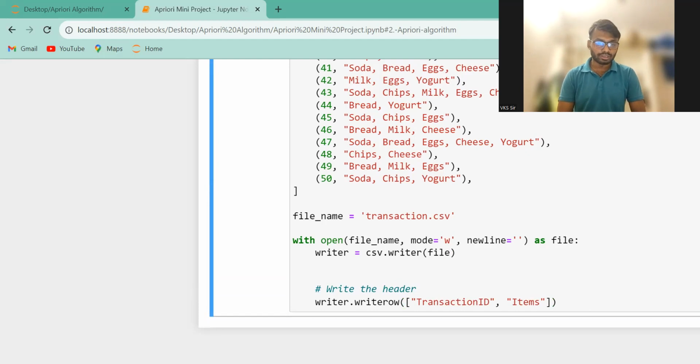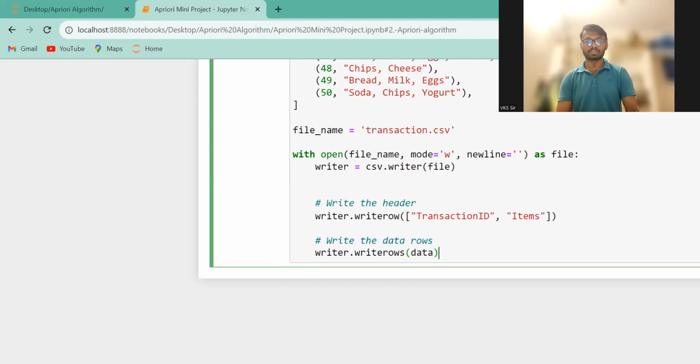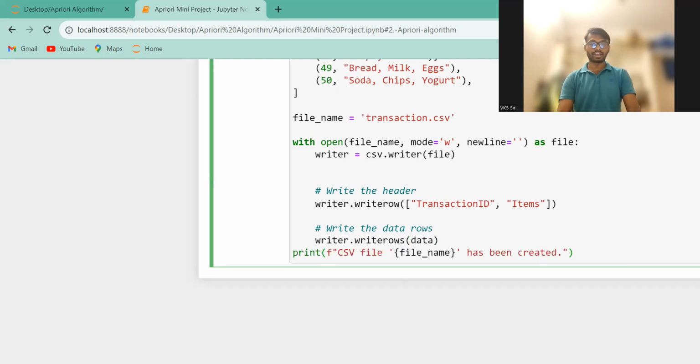Next, we have to write the data in row format. For that, I have to write another code. The next code is this one, which writes the data in row format. And after that, if the file is created successfully, it will give the output: Hence, your file is successfully created.